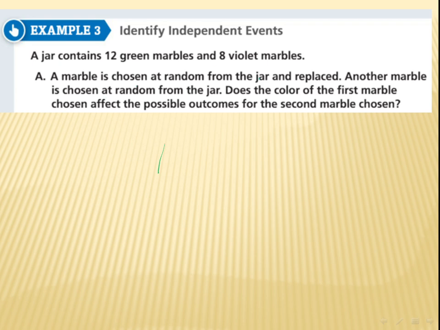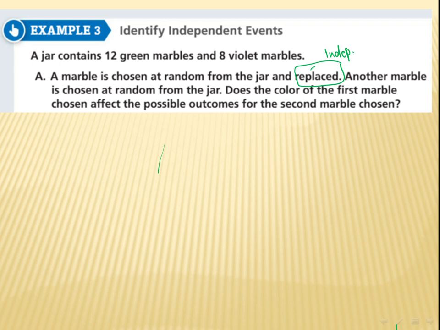Does the color of the first marble affect the possible outcomes of the second marble chosen? Yes or no? He said "and replaced," which is a very important phrase. When he said and replaced, that means this is an independent event.